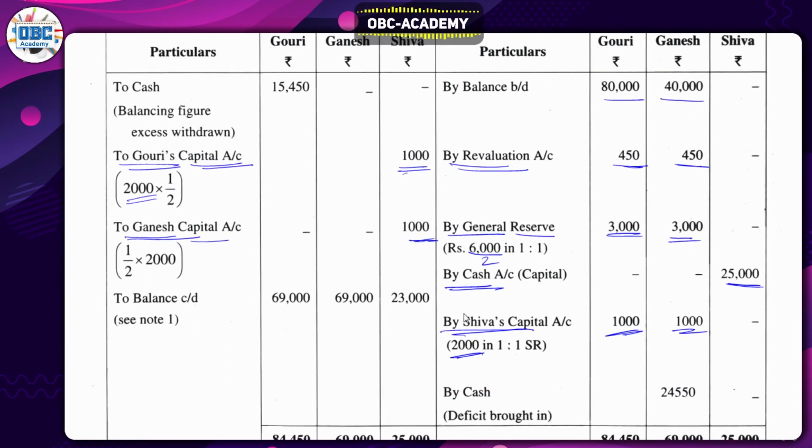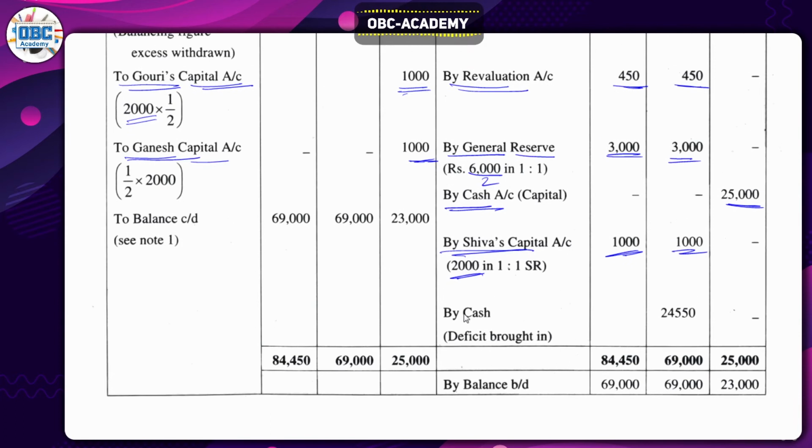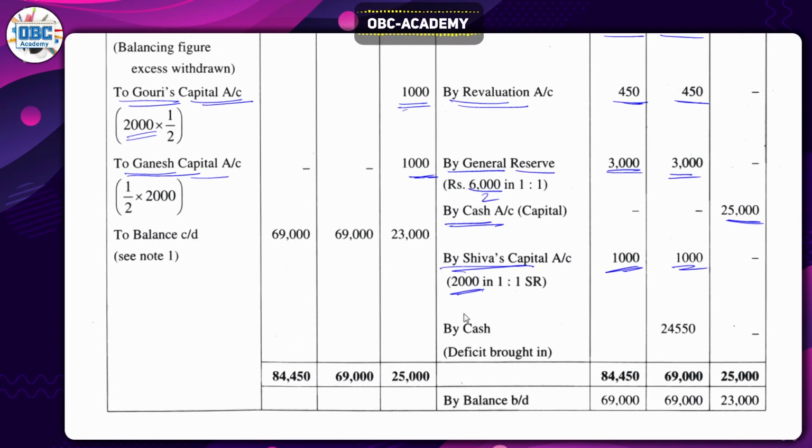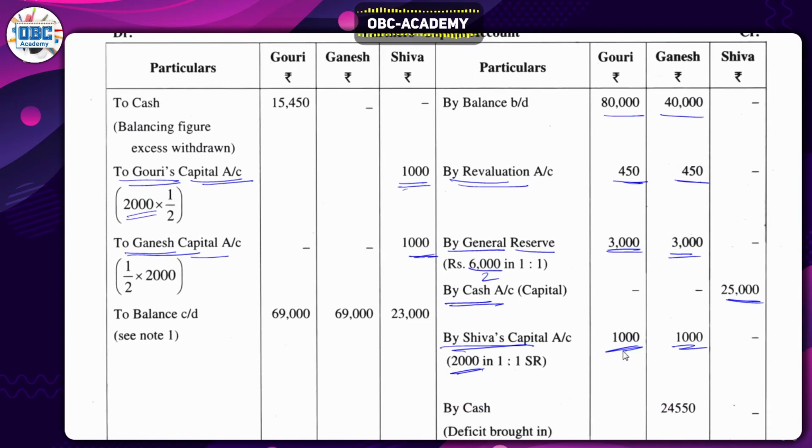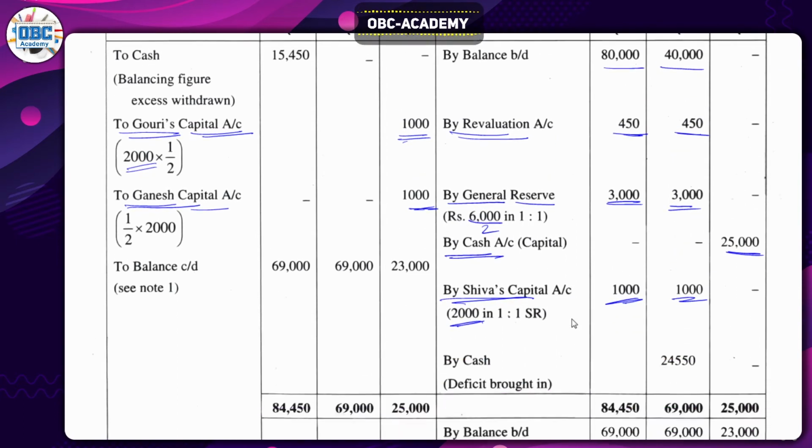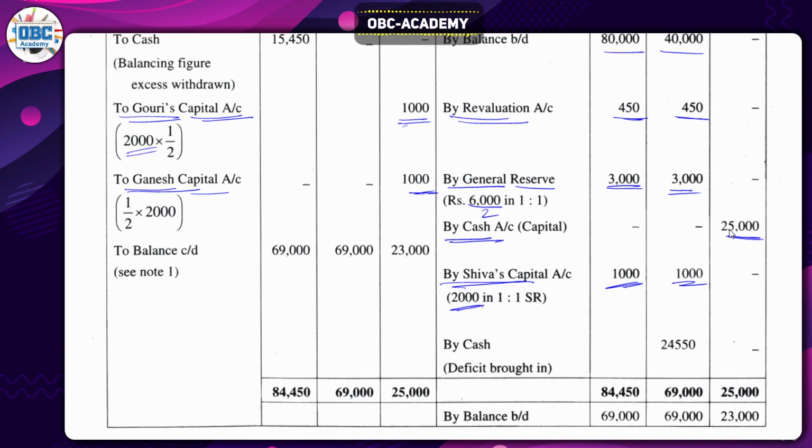In order to adjust the capital, we don't know what the capital is here. First we only know Shiva's new capital, which can be calculated from the given values. The given value is 25,000. Check whether we have anything in this column. No, so just write 25,000 here and here as well. You can't write anything else because you don't know the amount. So we only know Shiva's capital, so we'll write that for now, and based on that we'll try to calculate the others.